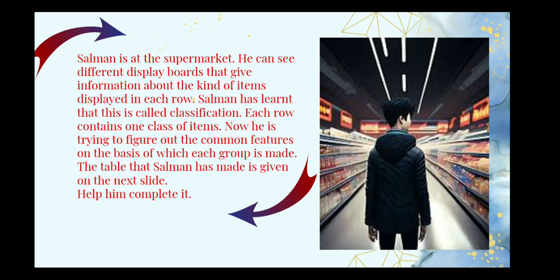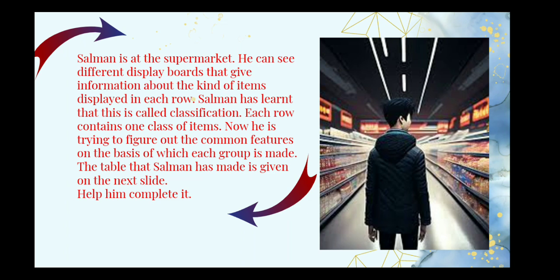Now, what is Salman doing today? Where is Salman? Oh, he's in a supermarket. He can see different display boards that give information about the kind of items displayed in each row. Salman has learnt that this is called classification. Each row contains one class of items, right?